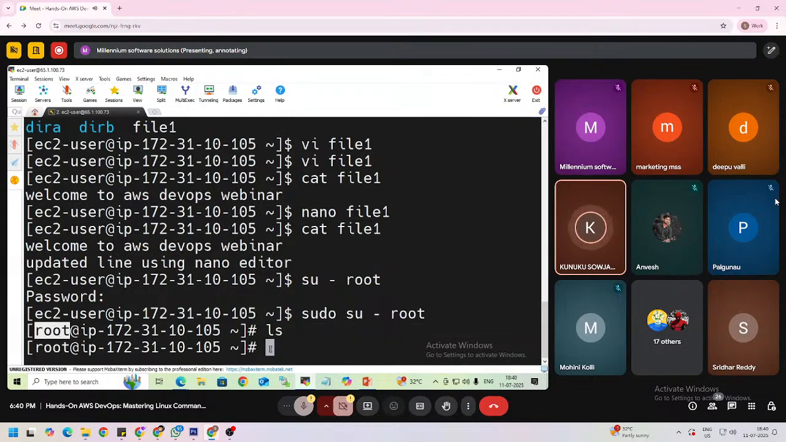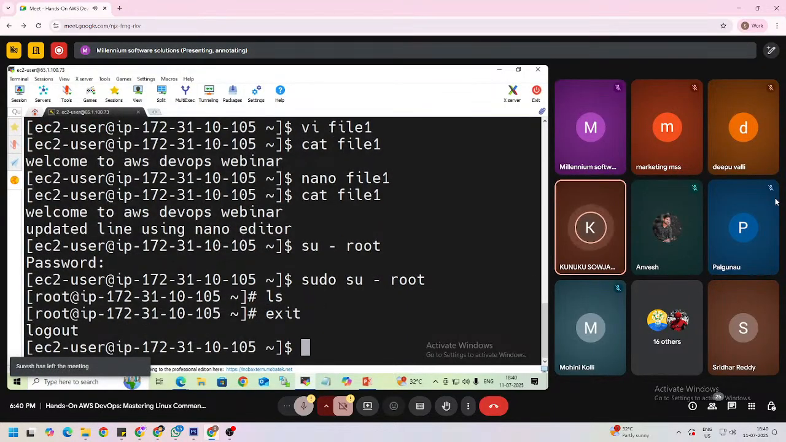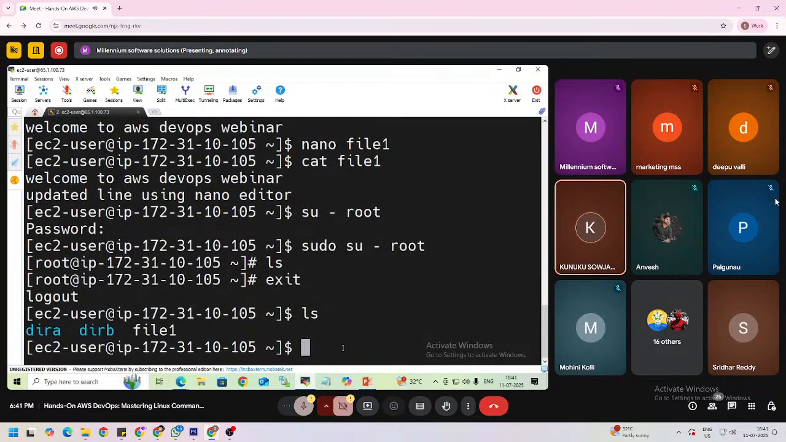So for the root user we are not creating anything, right? If you want to go back to this EC2 user, we need to use the exit command. So here I am in the EC2 user, right? Use the ls command.